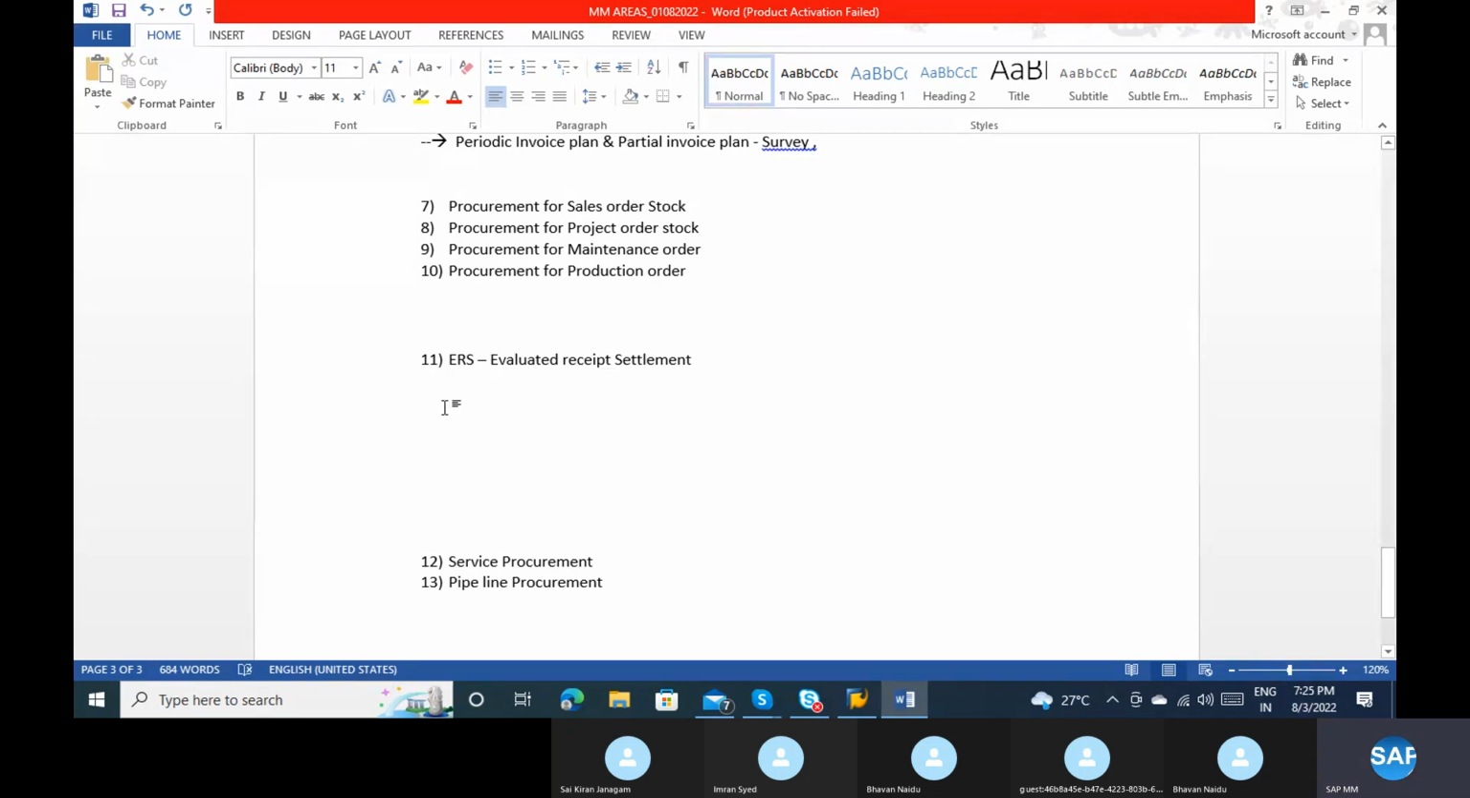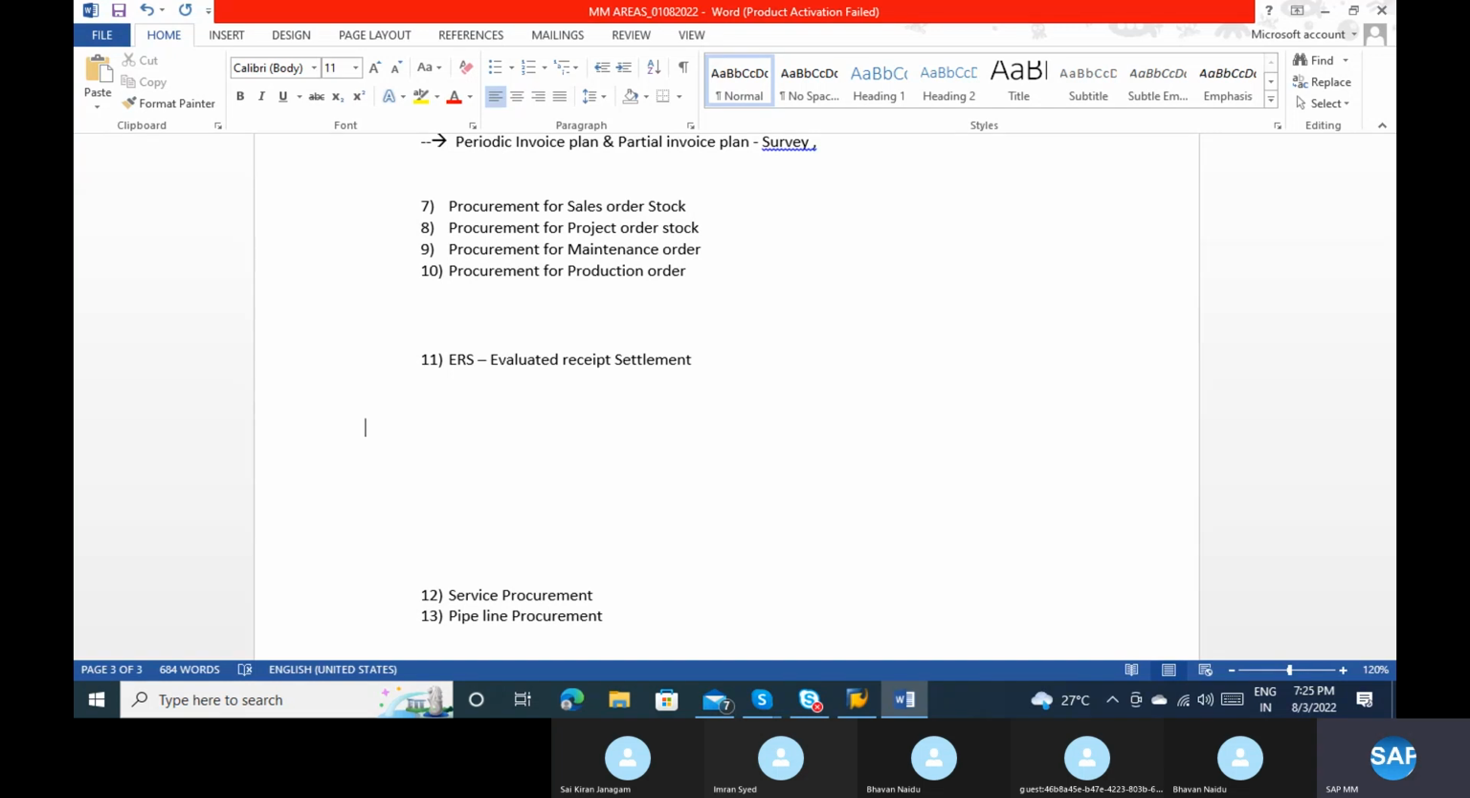Okay. Generally, in the standard PTP cycle, what will happen? You create the PO, you create the GR, and you receive the invoice from the vendor, you verify the vendor invoice manually, and then you pay the amount to the vendor. Correct? Is that the PTP cycle process? Yes, sir.